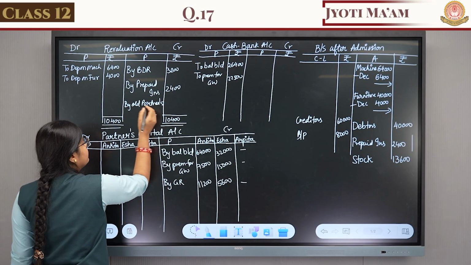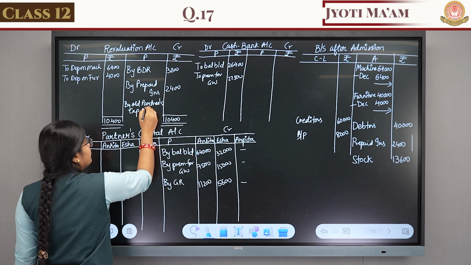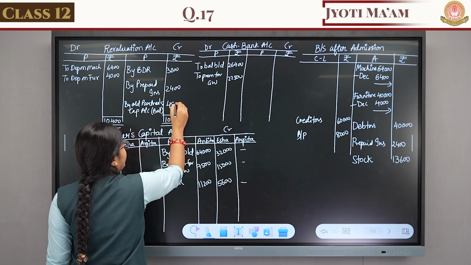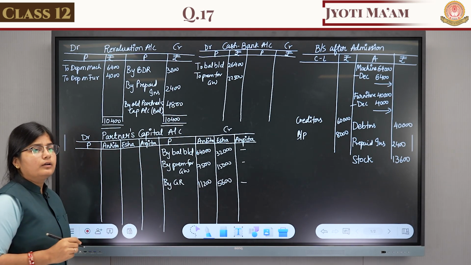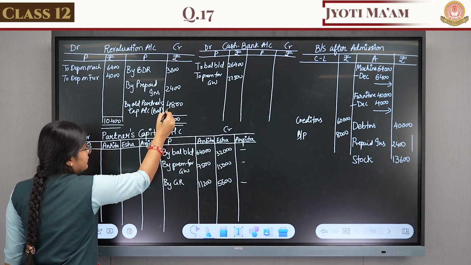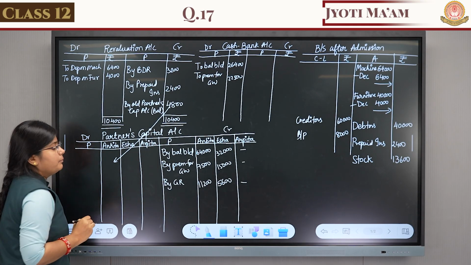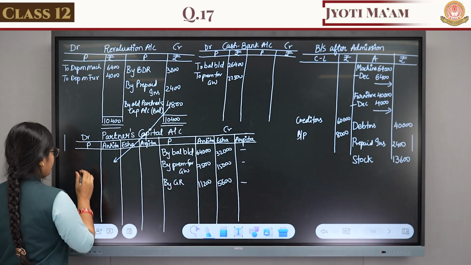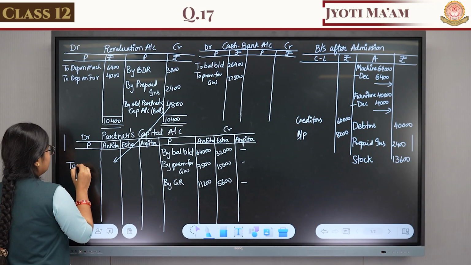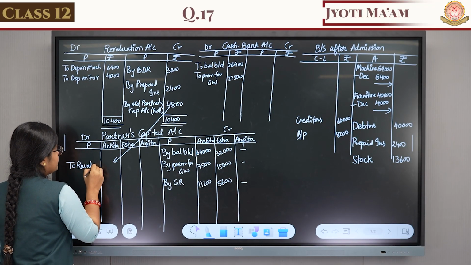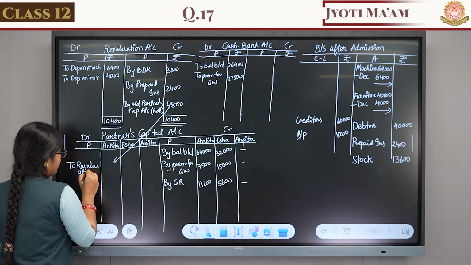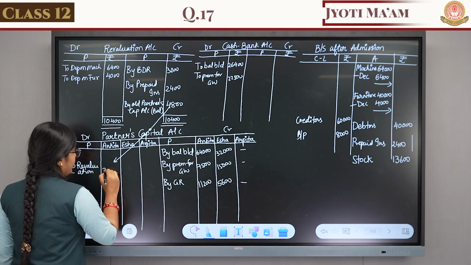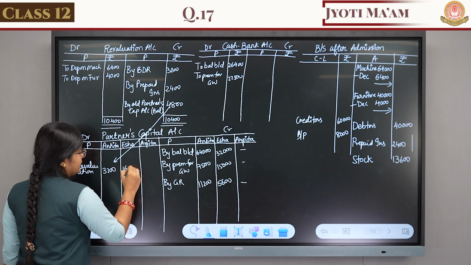The balancing figure is 4,800. Now this is distributed among partners, on the debit side. Just cross the entry, to revaluation. Distributed in which ratio? Old ratio. Ankita and Isha: 3,200 and 1,600.